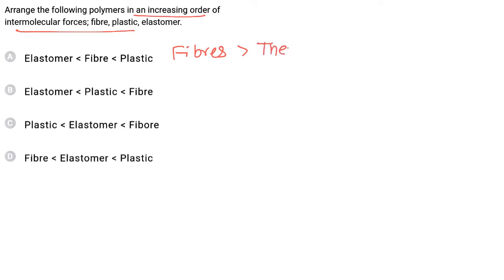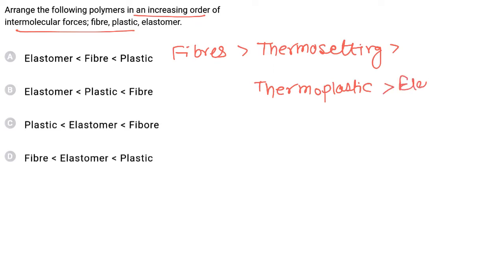Then thermosetting plastic, then thermoplastic, and elastomers have the weakest force of attraction. Hence the correct sequence is maximum force of attraction in fiber, then plastic, and weakest in elastomers, because in elastomers weak forces like van der Waals forces of attraction are present. So the correct answer is B.